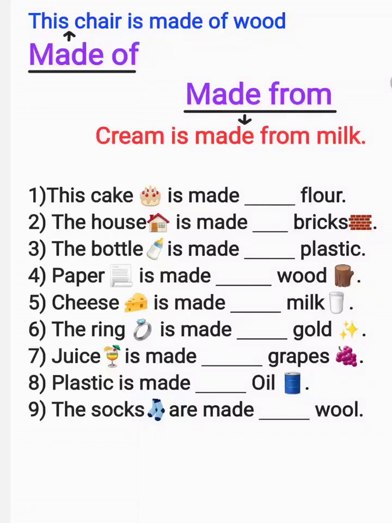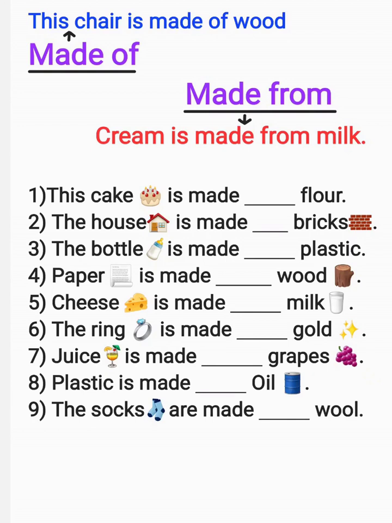Made of or made from. What is the real difference between these two? Let's discuss. We use made of when we can get back the original product or thing from which something is